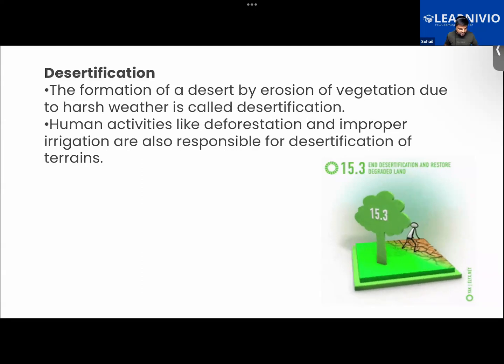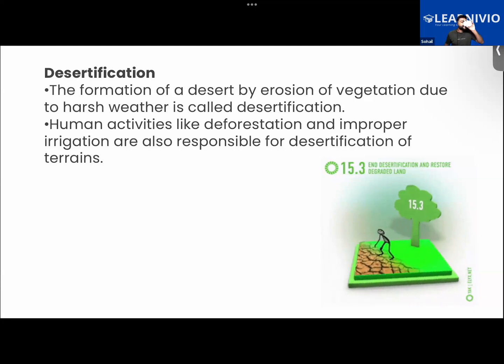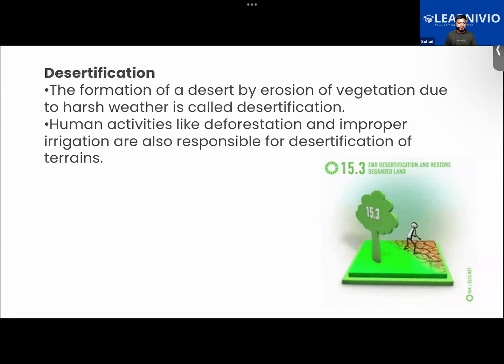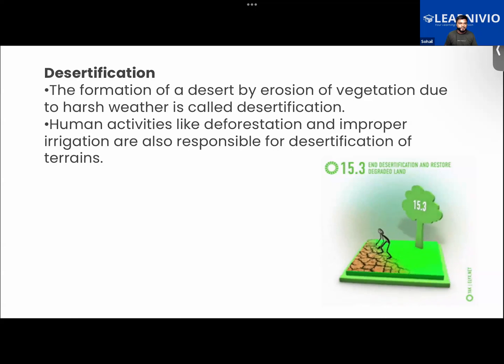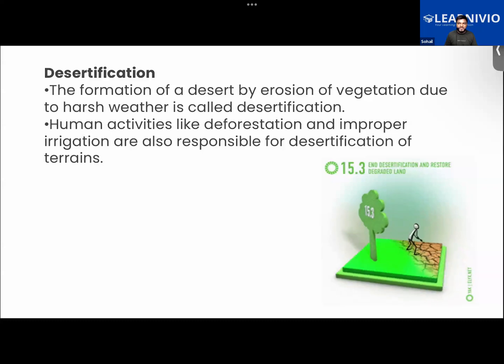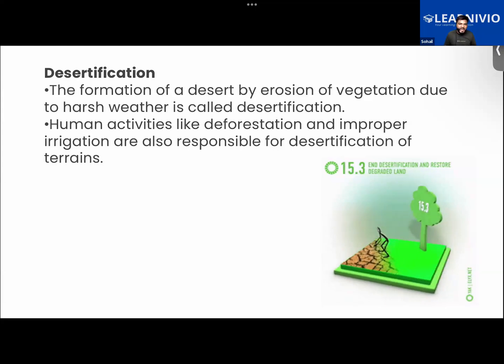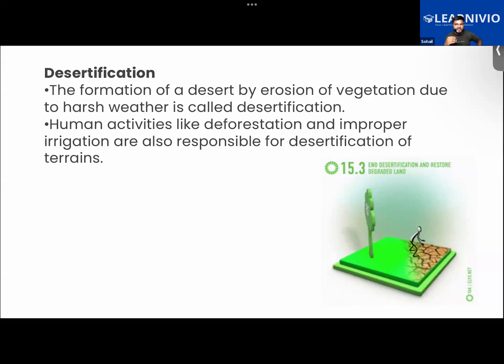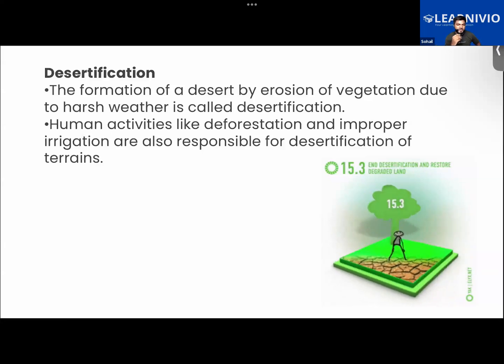Please read the given paragraph. Desertification. The formation of a desert by erosion of vegetation due to harsh weather is called desertification. Human activities like deforestation and improper irrigation are also responsible for desertification of terrain. Good. So here, basically, desertification is the process by which we see a fertile land change due to human activities, like deforestation, and due to change in the climate.